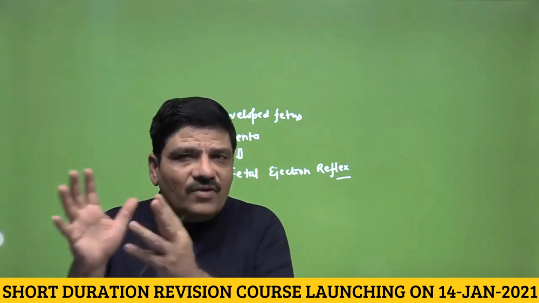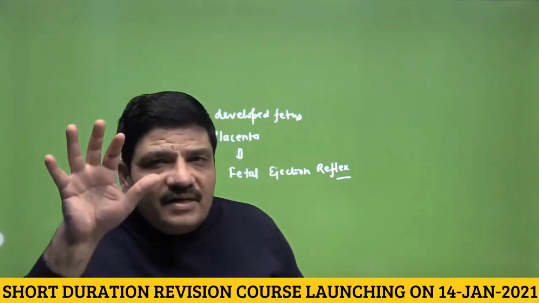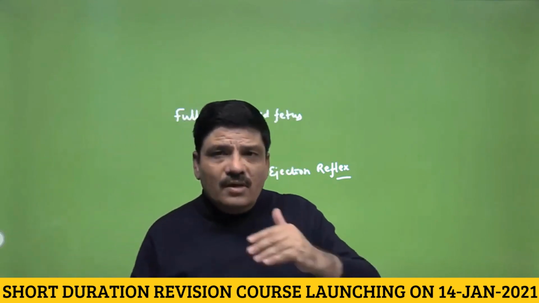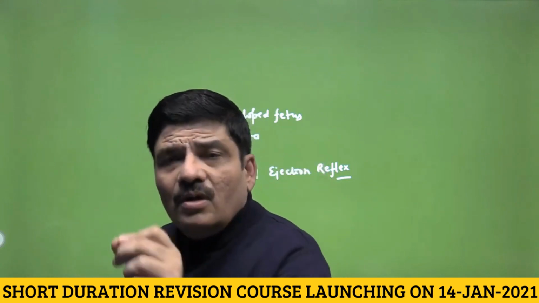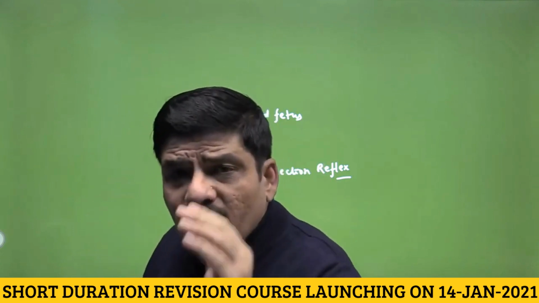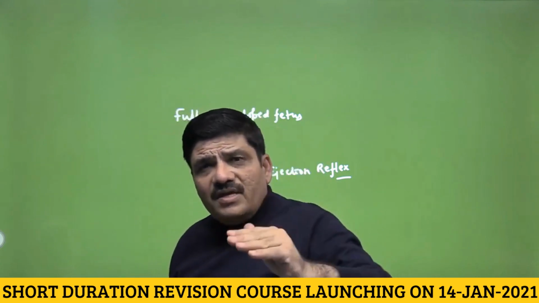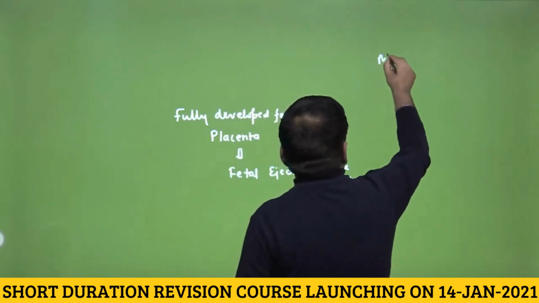So when the signal of the fully developed fetus reaches the placenta, the placenta decreases the secretion of progesterone and increases the secretion of estrogen. This progesterone was keeping the myometrium contractility inhibited. But because now the progesterone is decreased and estrogen is increased, it will lead to the contraction of the myometrium.